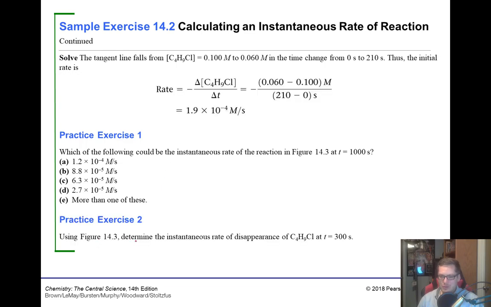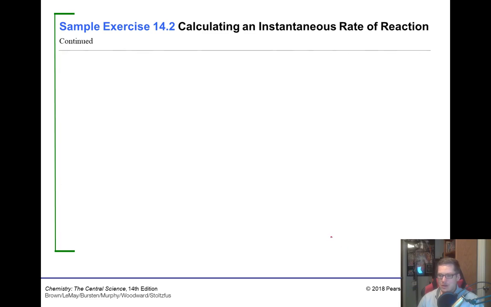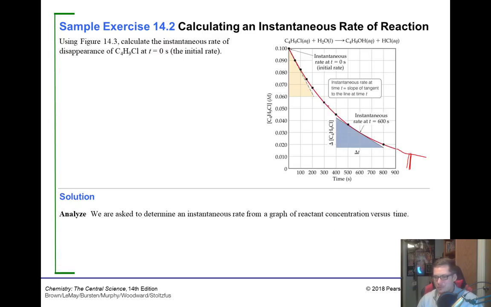Using figure 14.3, determine the instantaneous rate of disappearance of this at t equals 300. This will be better because 300 is on the graph. So 300 is right here. This is our point. Now we're going to draw our tangent line, and this is where I fail miserably. Here are our 2 points. We've got 1 point right here at 300 seconds, which is like halfway in the middle, so that's nice. Then we could choose any other point we want.